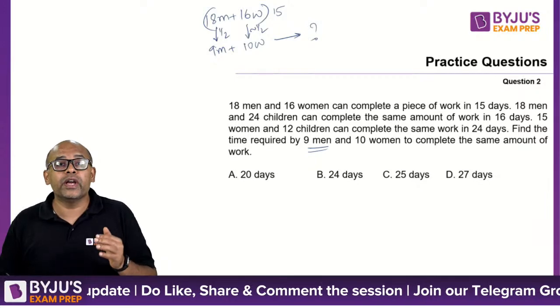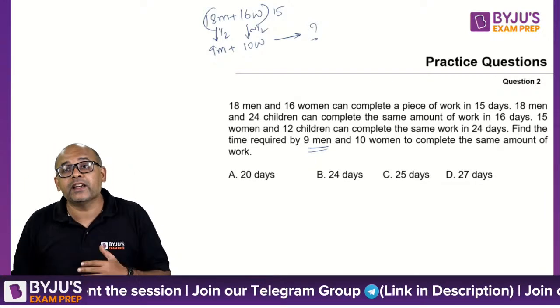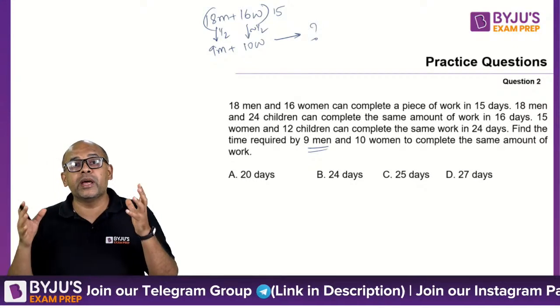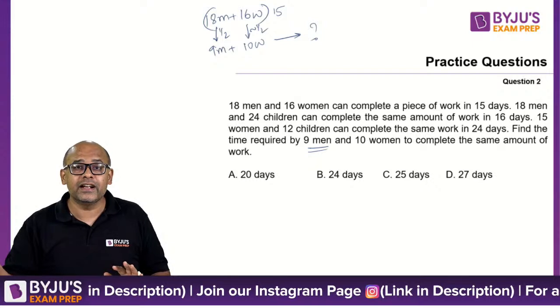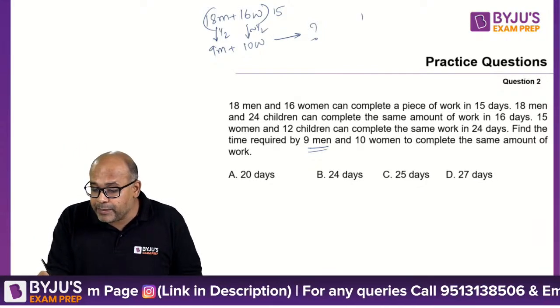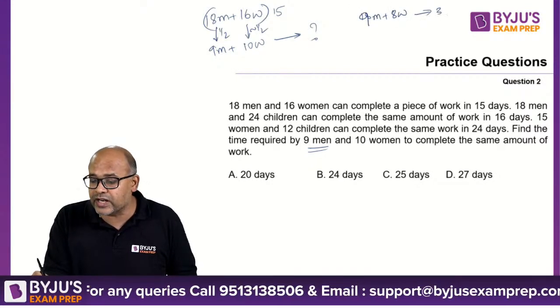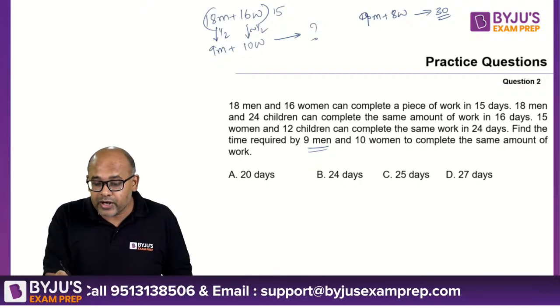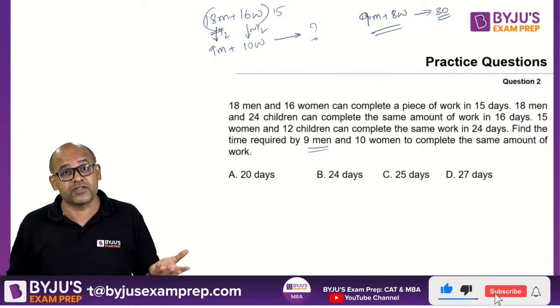Now we all know if the people decrease, my time should increase. In fact, if the number of people became half, my time should exactly double. So had it been 9 men and 8 women, my answer should have been straight away 30. We all know this, right? Because exact half is 9 men and 8 women. I should have got my answer as 30, straightforward.